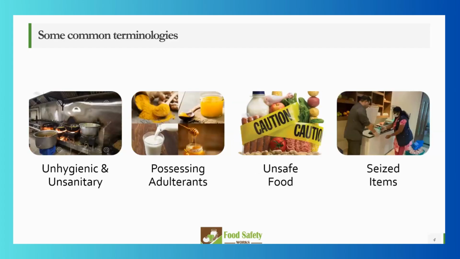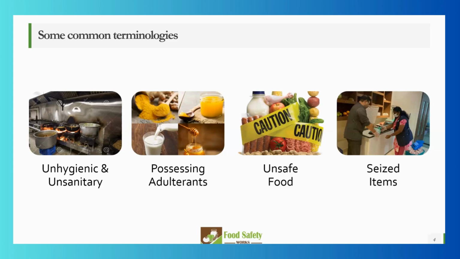Next is unhygienic and unsanitary. I'm sure all of you know what is unhygienic and unsanitary, right? This is just an example. Then, possessing adulterants. If you are using adulterants in your products, or storing adulterants, what is the method? FSSAI says that you have to store allergens in a particular way. You have to ensure that whatever allergens are being used are properly disclosed in your label, right?